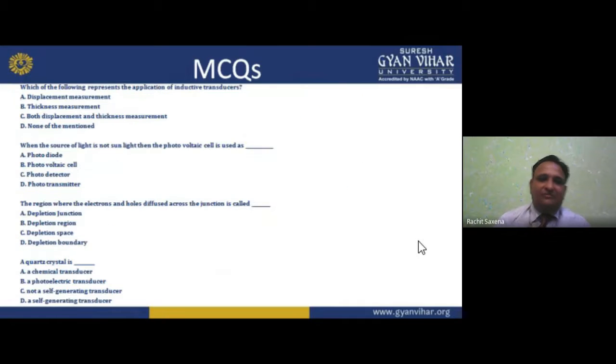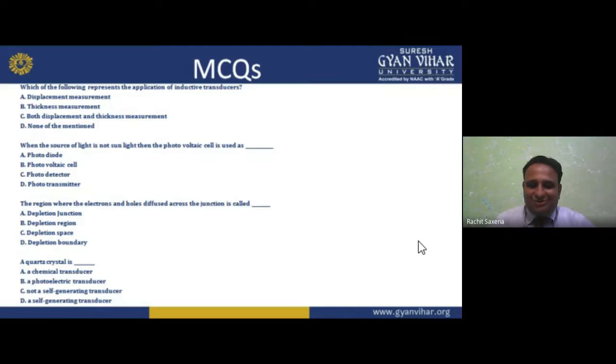Which of the following represents the application of an inductive transducer? Both displacement and thickness. When the source of light is not sunlight, then the photovoltaic cell can be used as a photo detector. The region where electrons and holes diffuse across the junction is called the depletion layer, I already told you. A quartz crystal is a self-generating transducer.